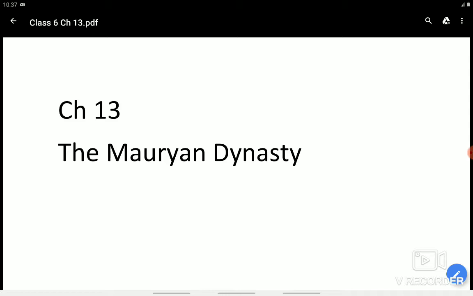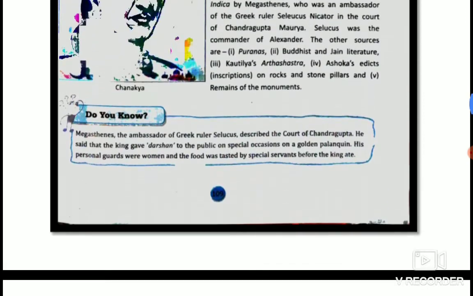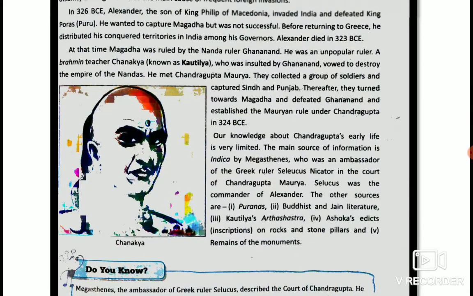So now let's come to the chapter. Yesterday we discussed the introduction part of the Mauryan dynasty, where we came across Chanakya, Alexander, and also some sources of information.